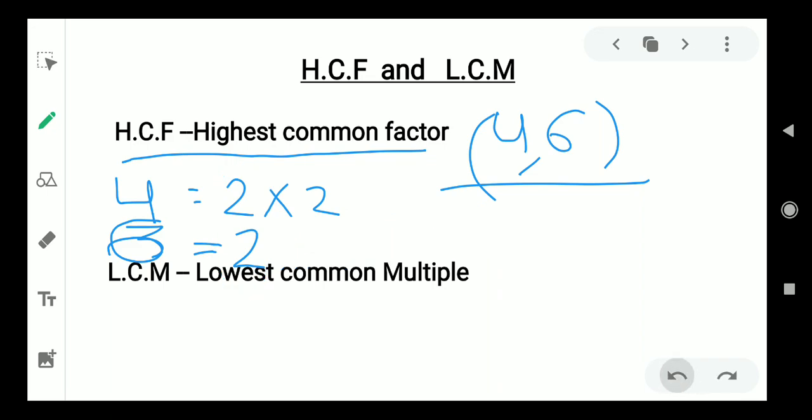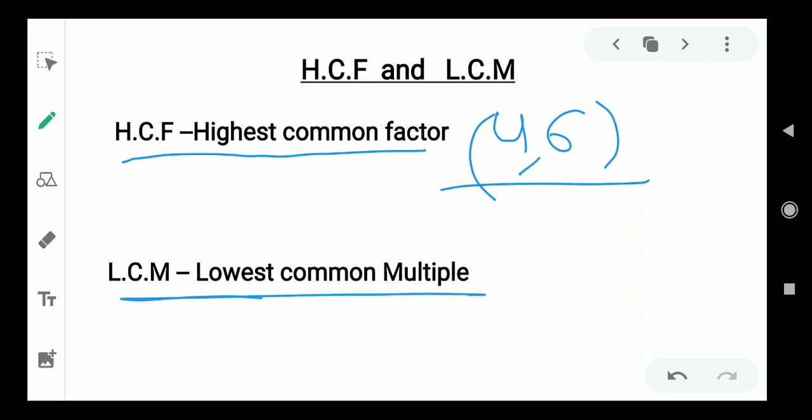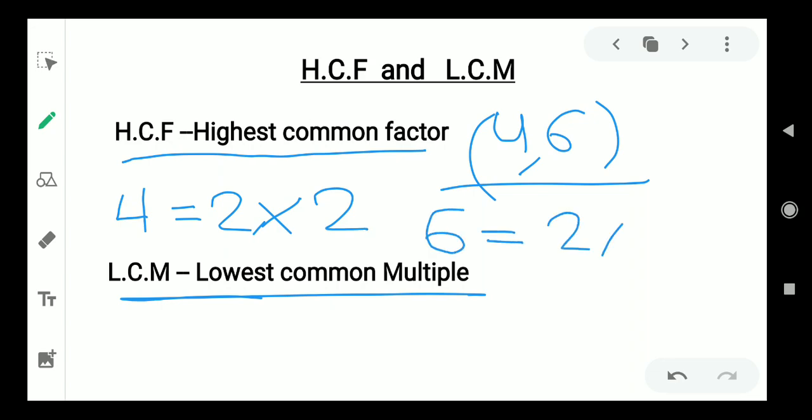So now let's talk about LCM, the lowest common multiple. Taking the same example, 4 and 6. 4 was written as 2 times 2 and 6 was written as 2 times 3.